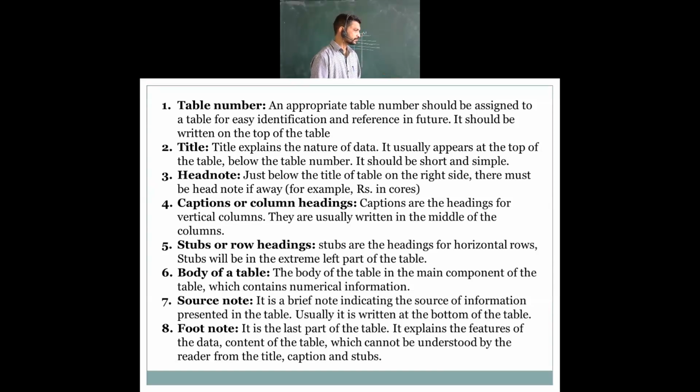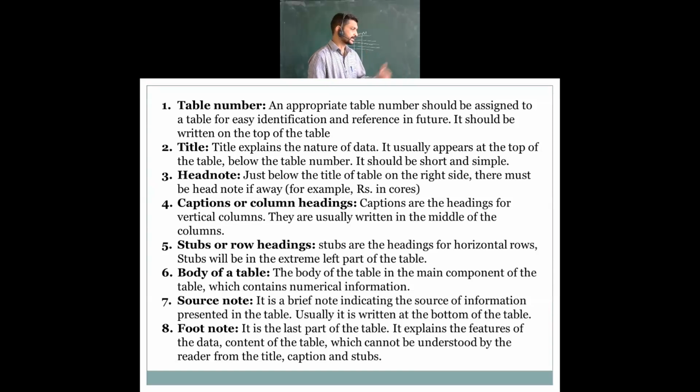Then below the table number, obviously after the table number, you are going to write the title. It should be short and simple. For example, if you have collected the total number of population of India, in the table you are going to get the total population of India over the years. That is the information, and the heading should be short. That is what we call the title.